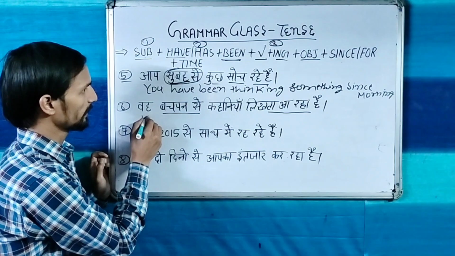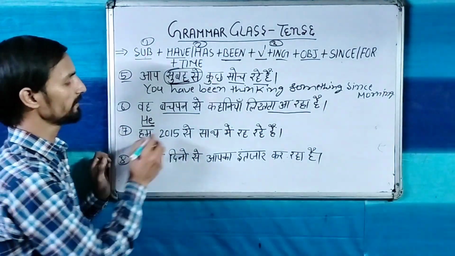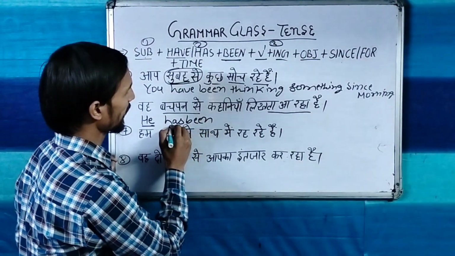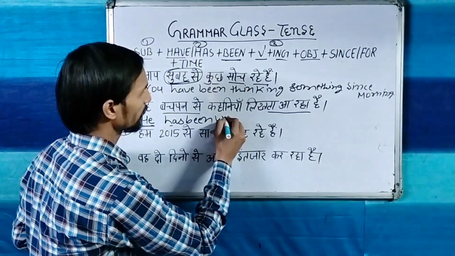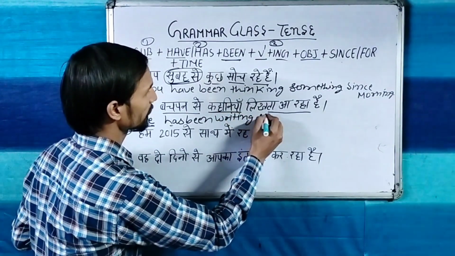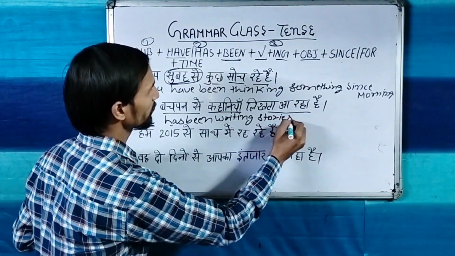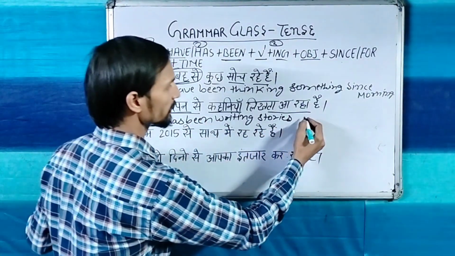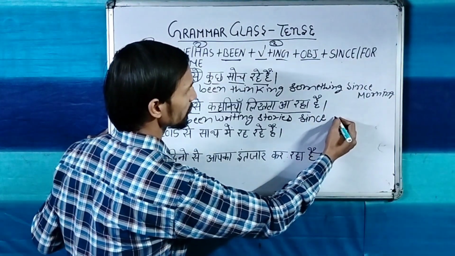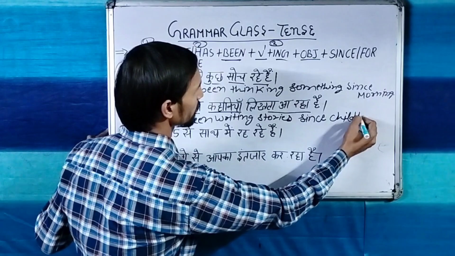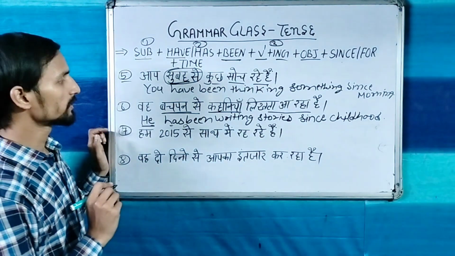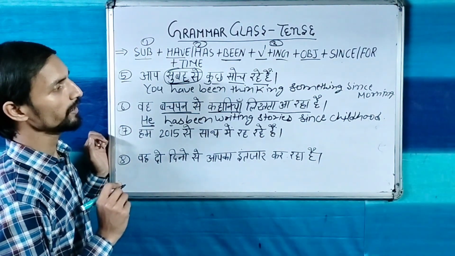Now he, subject is he, with he we will use has, and with has we will use been. Has been लिखना, writing, he has been writing, कहानियाँ, stories, बचपन से. So this is the certain time, bachpan, it is also coming in the certain time. So with it we will use since childhood. So the perfect correction of this sentence, he has been writing stories since childhood.